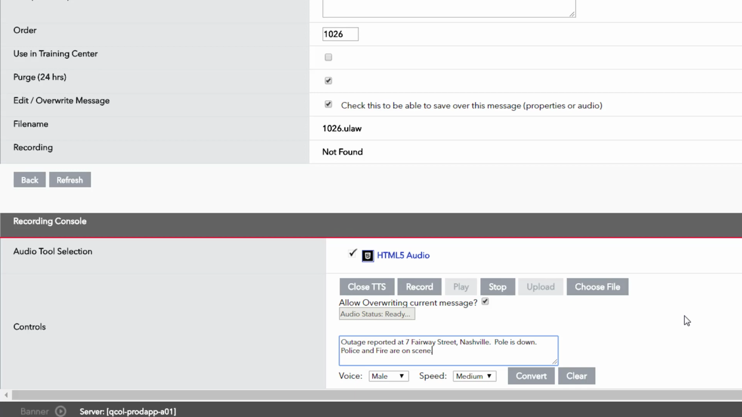Outage reported at 7 Fairway Street, Nashville. Pole is down. Police and fire are on scene. Area has been cleared and made safe. Park at 9 Fairway Street in the elementary school parking lot.